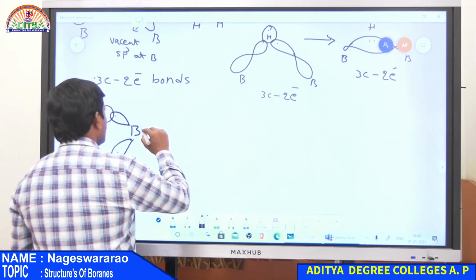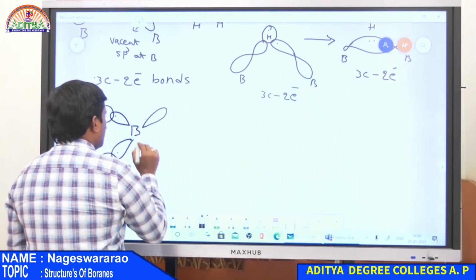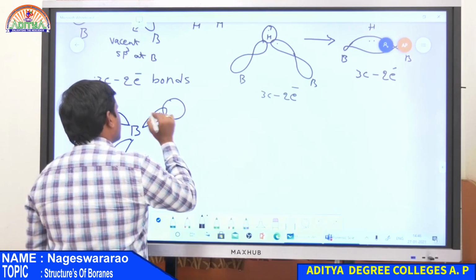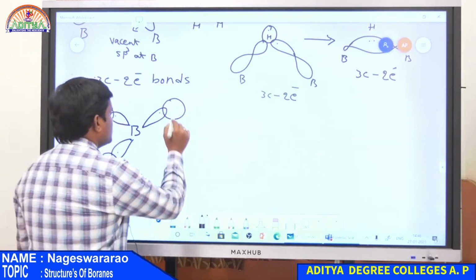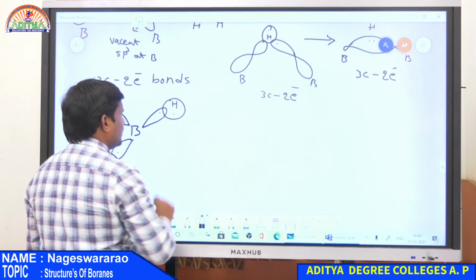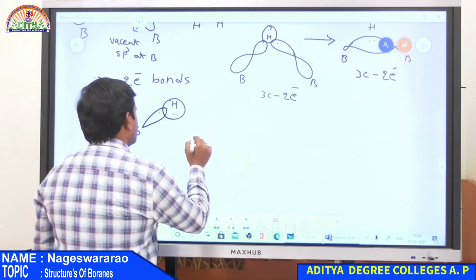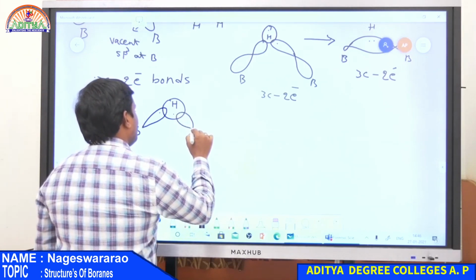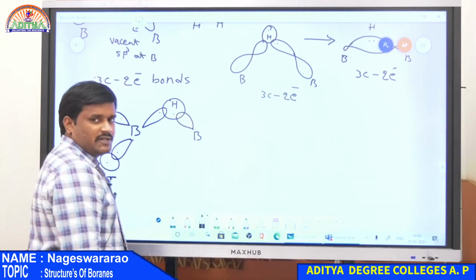Now this is an sp3 orbital containing a single electron, and this is the 1s orbital of a hydrogen atom having a single electron, and here is one more boron atom having a vacant sp3 orbital, so it does not have any electron.